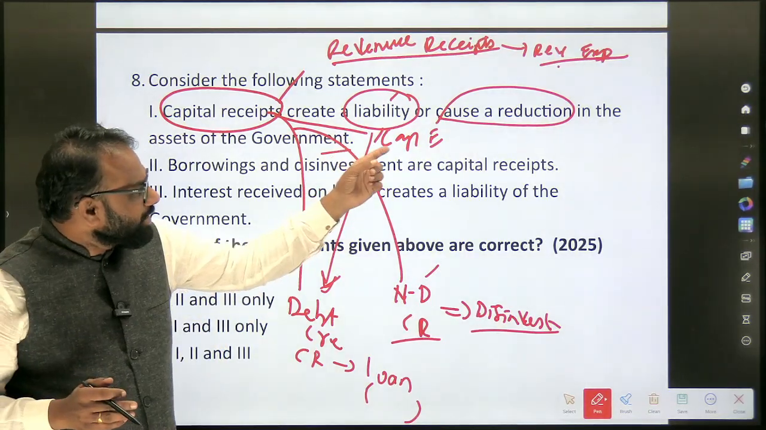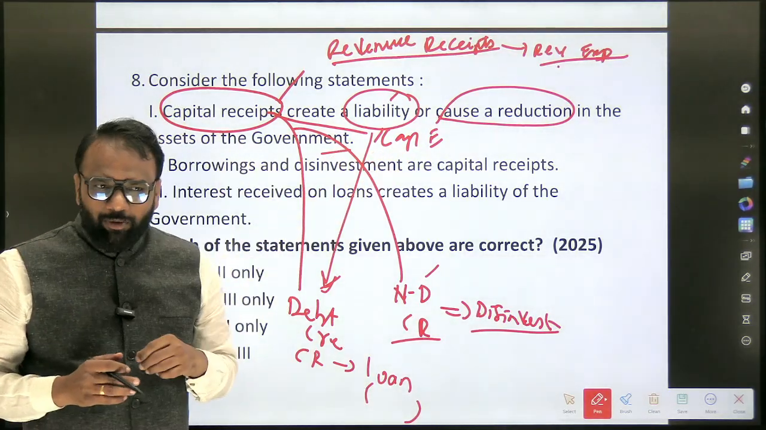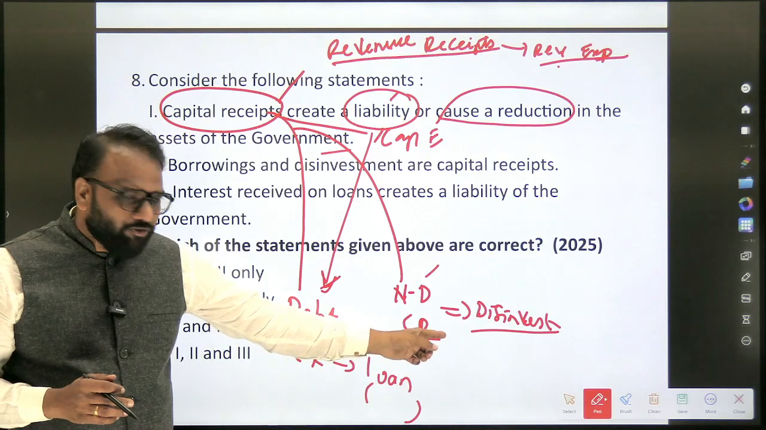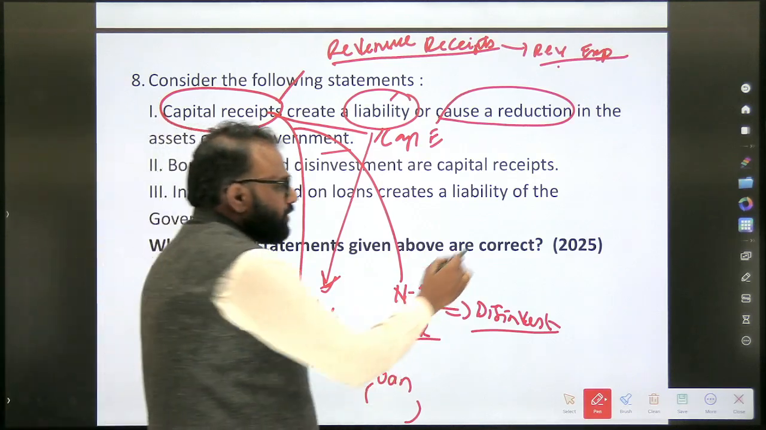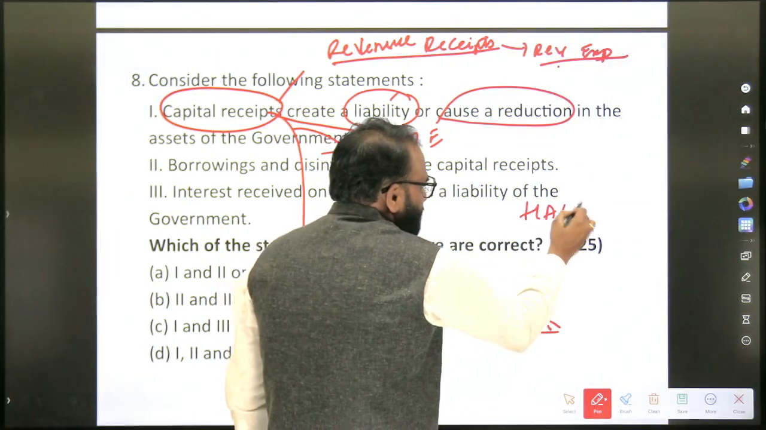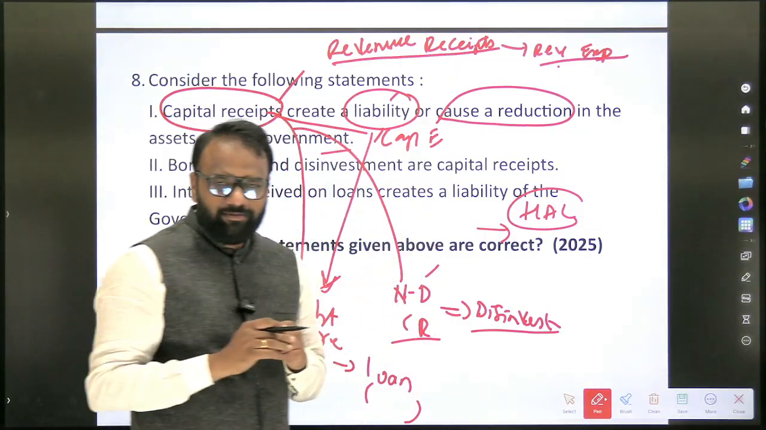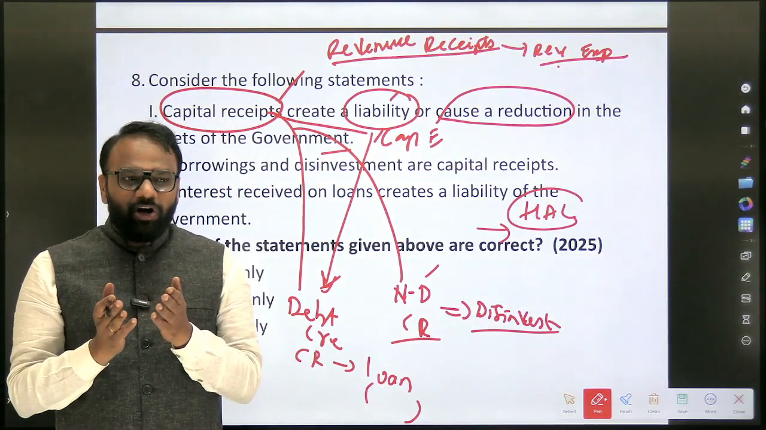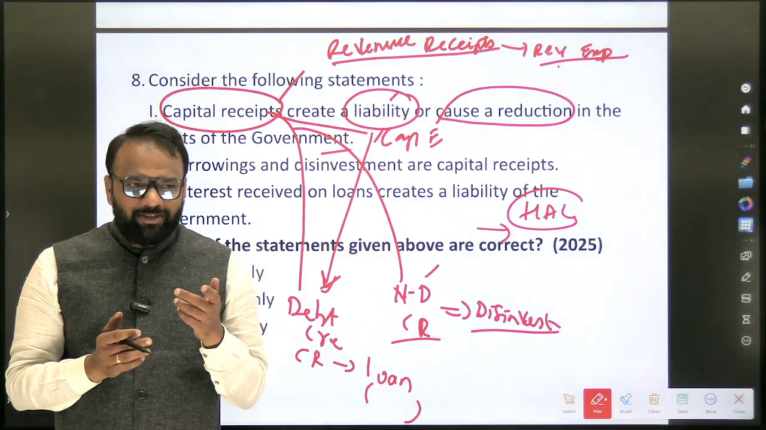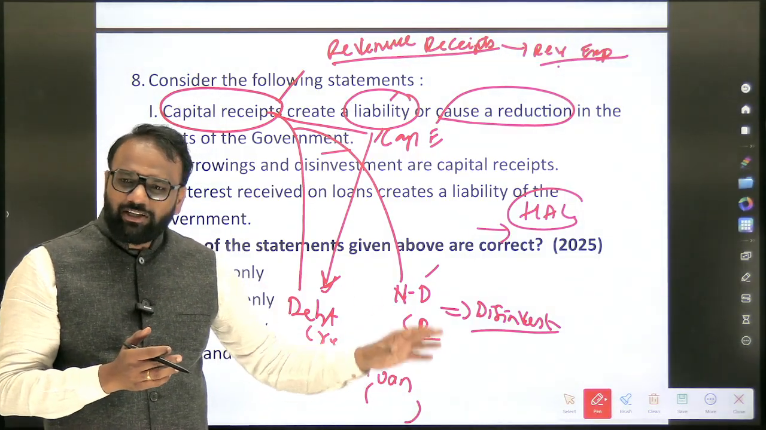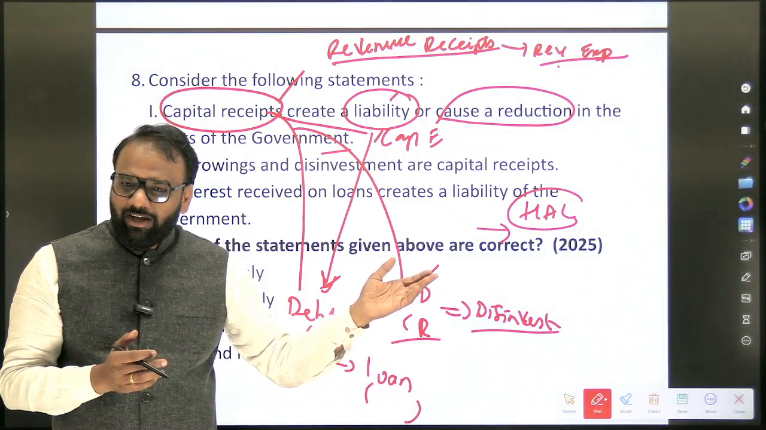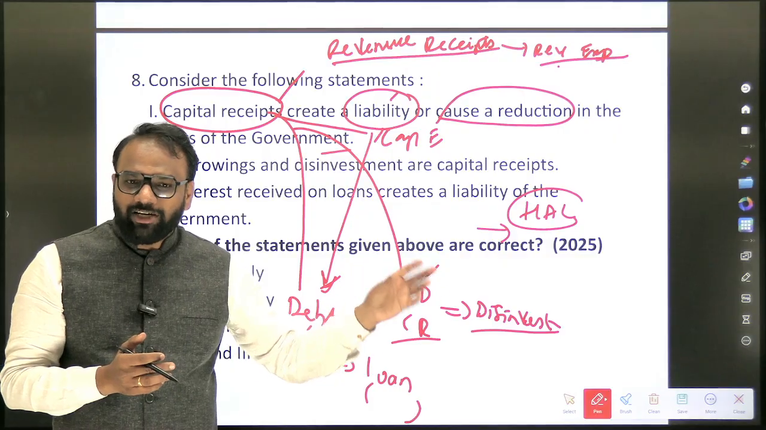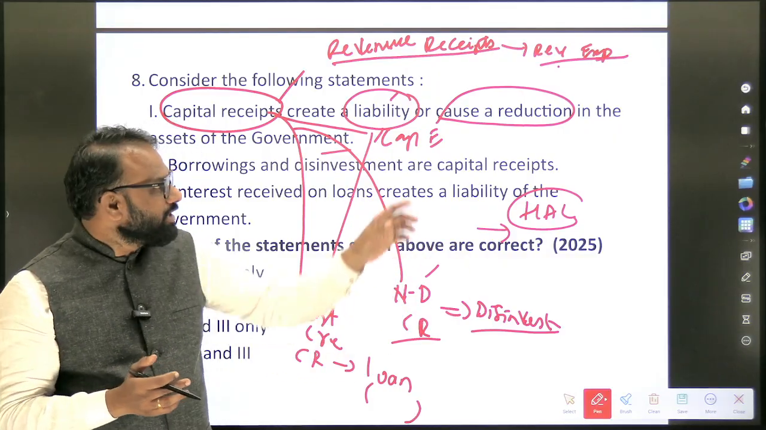Next, will it cause the reduction in the asset of the government? Yes. So when we go for disinvestment, let's assume some HAL company is there, the government will sell some of its shares. Okay, it will get money. What kind of money? Debt receipt or non-debt receipt? Non-debt receipt. So here also the government will get money, but what happens to the government? The government's stake in HAL will come down.